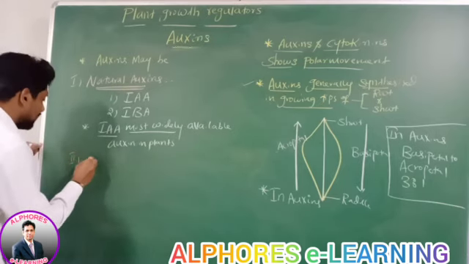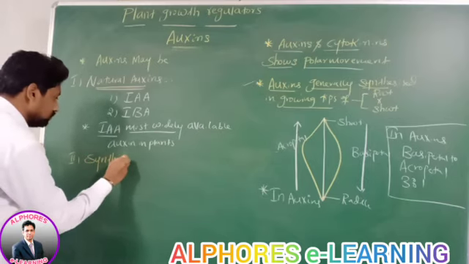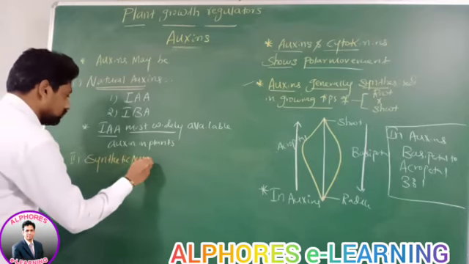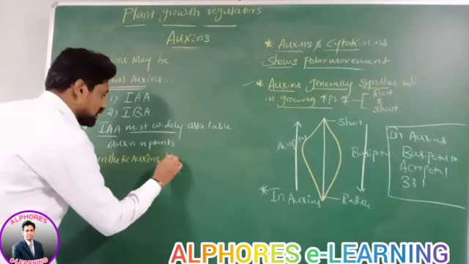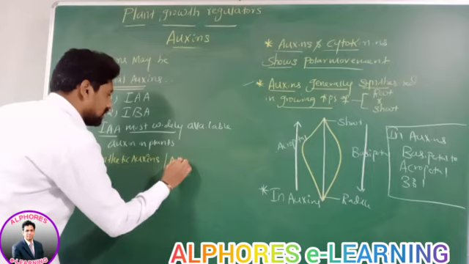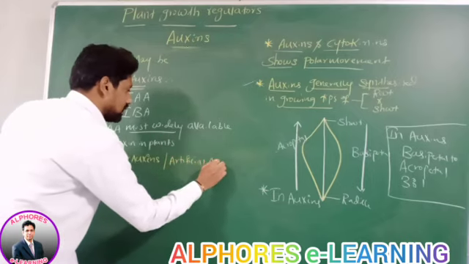Now go for number 2. What are synthetic auxins? Synthetic auxins can also be called as what? Artificial auxins.